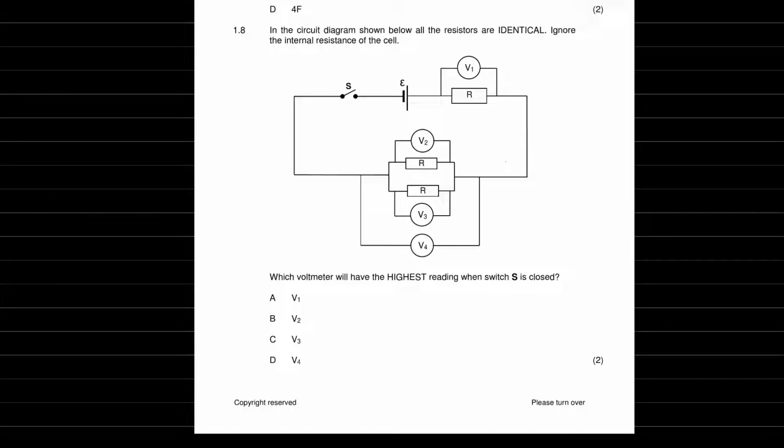The reason is, what does a voltmeter read? It reads potential difference. So if we're looking for the highest voltmeter reading, we're looking for the highest potential difference, which means we want the difference of voltage, or energy, another way to put it, from the point before the voltmeter to the point afterwards to be the greatest.